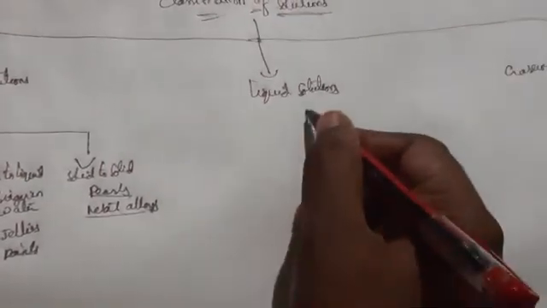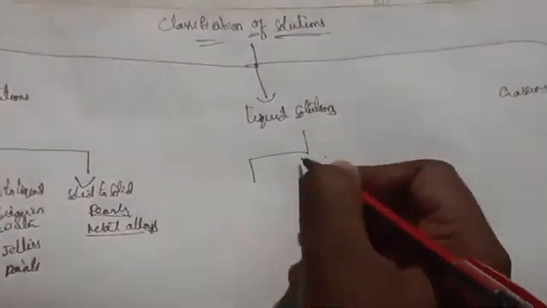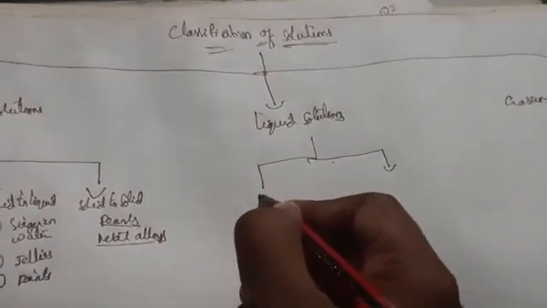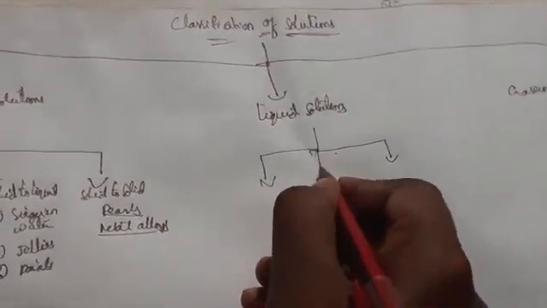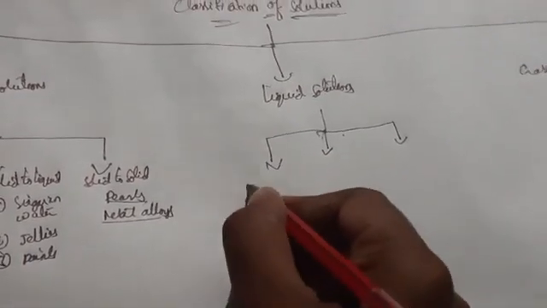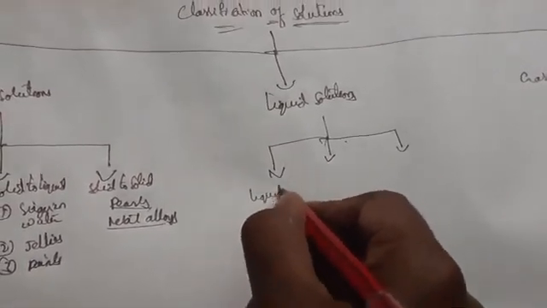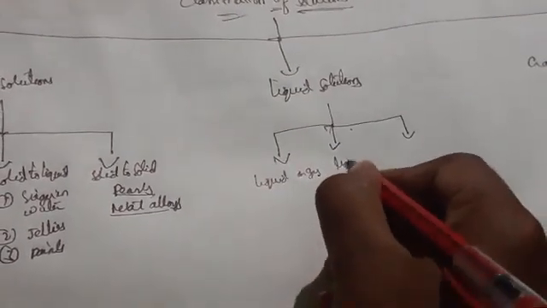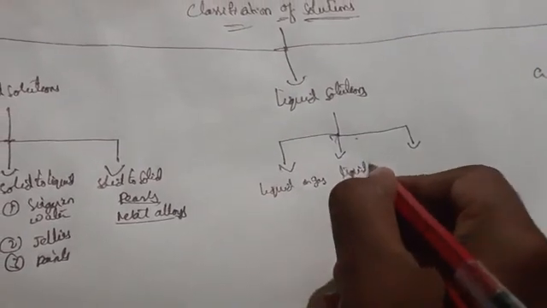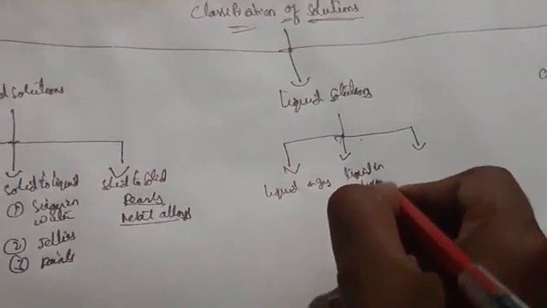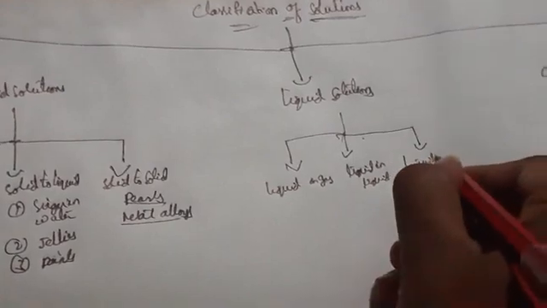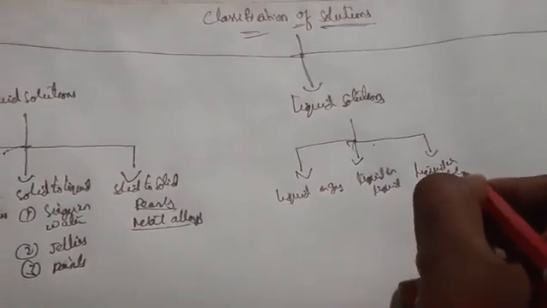Next, coming to liquids. Liquids are again classified into three types, that is liquid in gas, liquid to liquid and liquid to solid, okay.